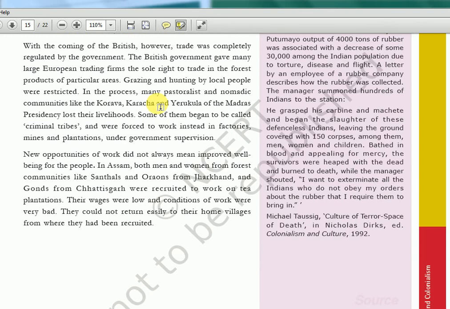Again, I'll tell you some names. Communities like Korava, Karacha and Yerukula are of Madras Presidency. Okay, try to remember this, because it's Indian. Grazing and hunting by local people were restricted. In this process, many pastoralists and nomad communities like these people lost their livelihood. Actually, the next chapter is dedicated to this pastoral. So again, a lot of names you will learn. So this one try to remember, it's all South India, Madras Presidency. Okay, Korava, Karacha and Yerukula.